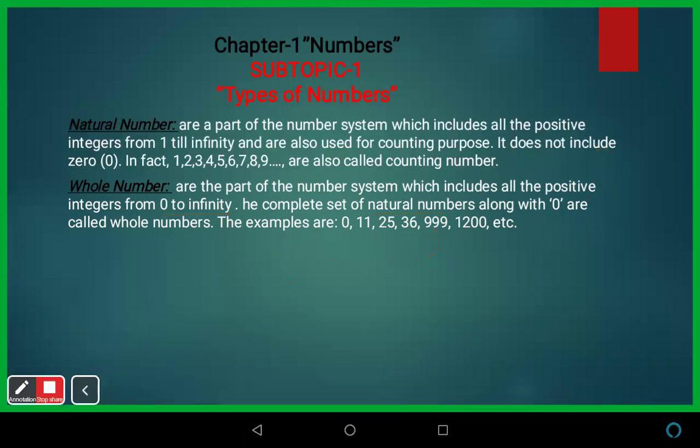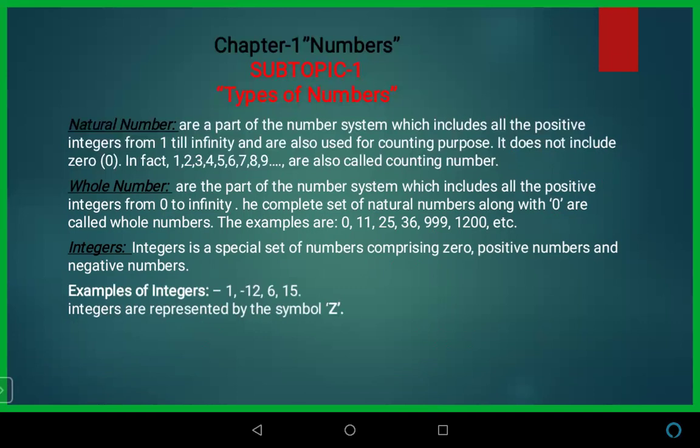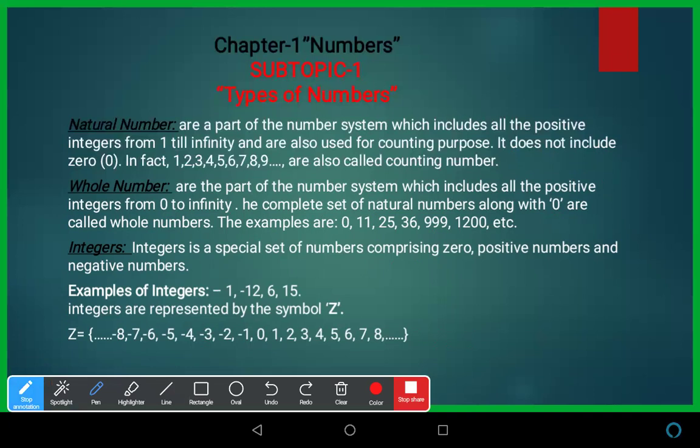Next is integer. An integer is a special set of numbers comprising 0, positive numbers, and negative numbers. So all such numbers are called integers, whether negative or positive. Examples of integers are -1, -12, +6, +15. We denote integers by capital Z, and this is how we can represent integers as a set. So positive numbers, negative numbers, or 0, all are called integers. I hope you're clear with natural numbers, whole numbers, and integers. Now going to the next.